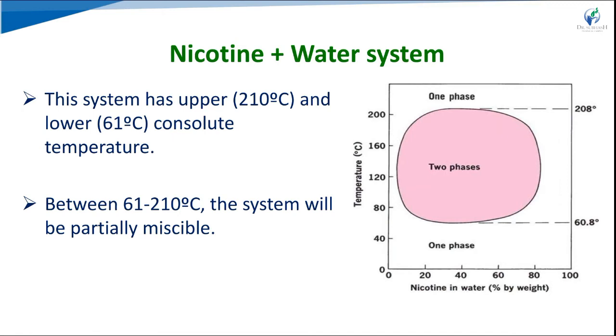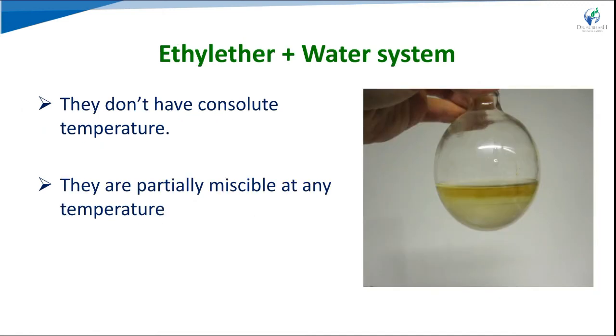And the fourth possibility exhibits no critical temperatures. For example, the ethyl ether water system. This type of liquid system exhibits no critical solution temperatures for the pair, as neither the upper nor the lower consolute temperature is there, and it shows partial miscibility at all temperatures, in all proportions, in the entire range of temperatures at which the mixture exists. So it is partially miscible at any temperature.